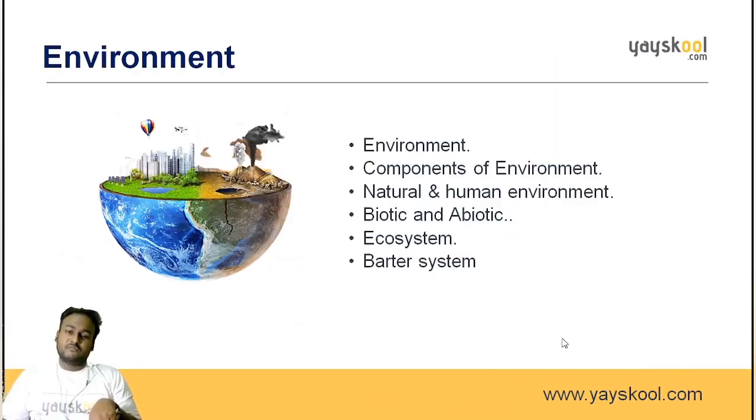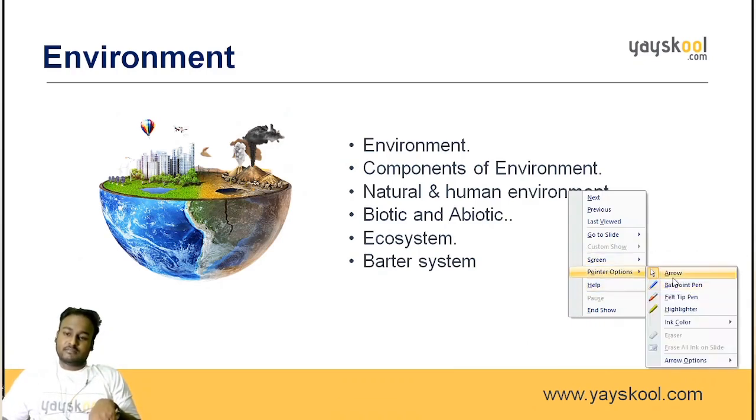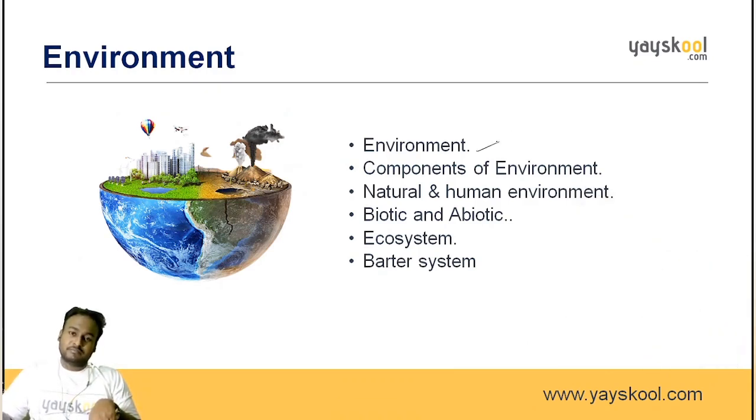So the topics which we are going to see today are: first, the environment. Then we want to see what the components of the environment are. What do you mean by natural and human environment? What is meant by biotic and abiotic systems? What is an ecosystem? And what do you mean by barter system?